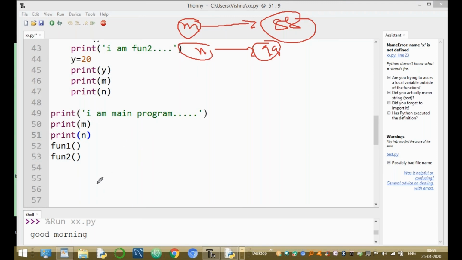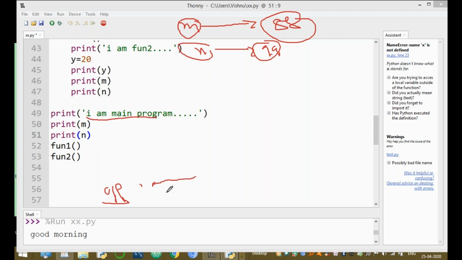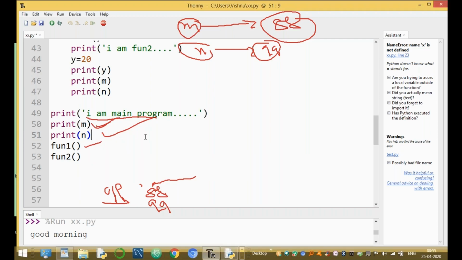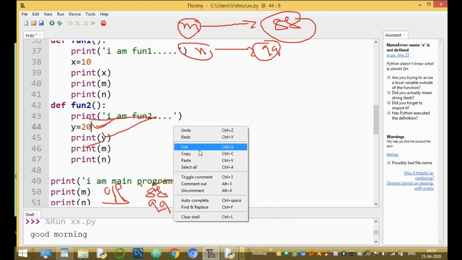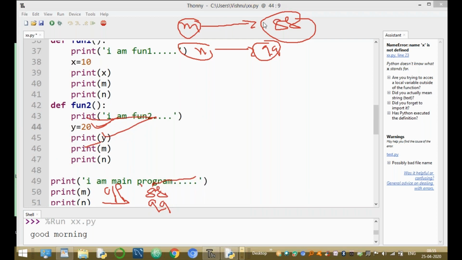Now immediately execute the main program. In the main program, the output is I am main program. Clear. Print of M 88 and print of N 99. Okay, clear. These two statements are executed. And next, immediately the fun1 function is called. Immediately the control is transferred from the main program to fun1.